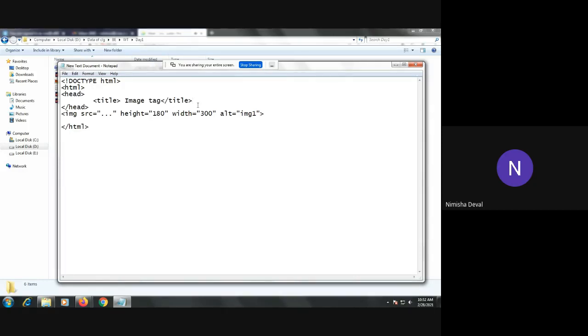Okay, so now I will move towards the program. First, we will see it. So this is the image tag. Then I will move towards the body of that program.